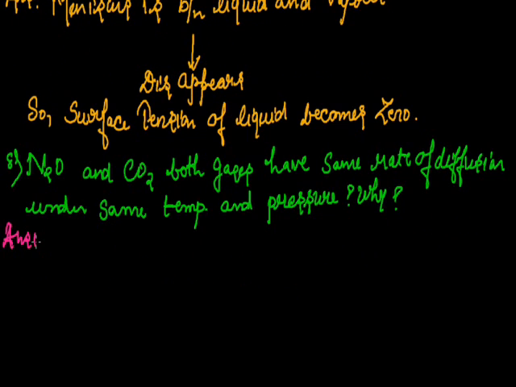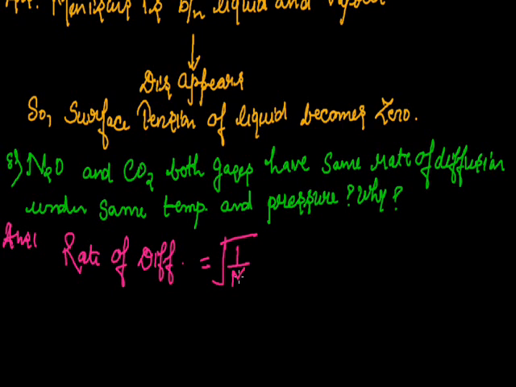Answer: we know that the rate of diffusion is inversely proportional to the square root of the molecular mass of the gas.